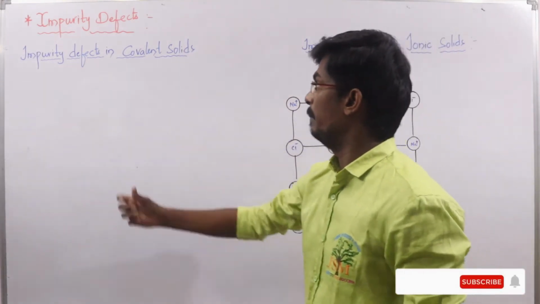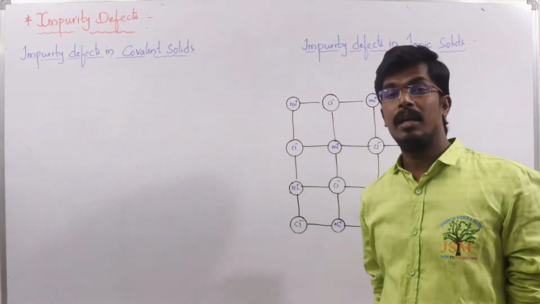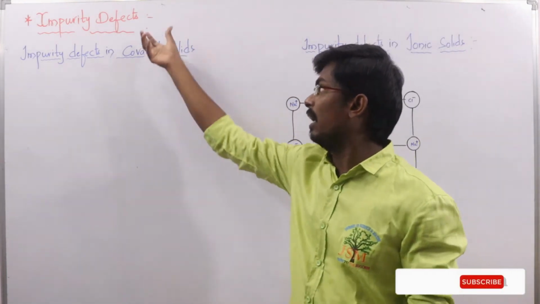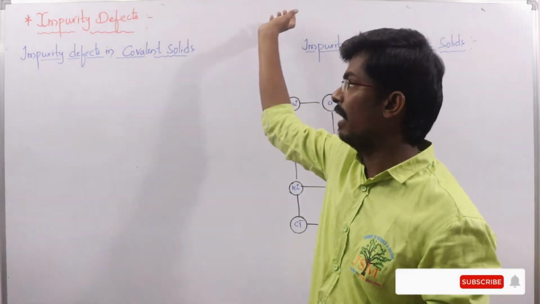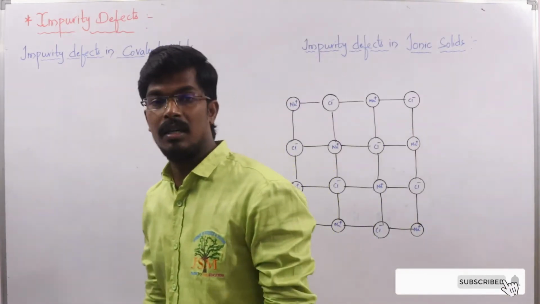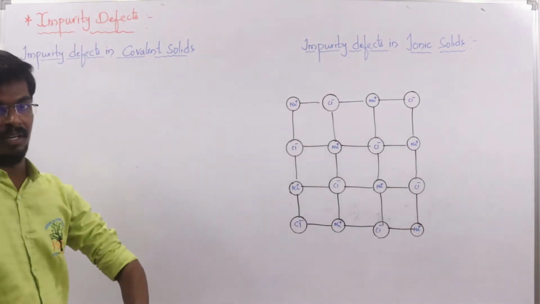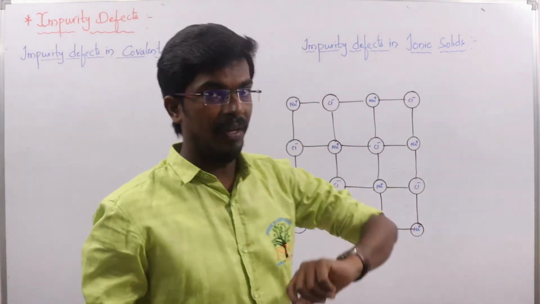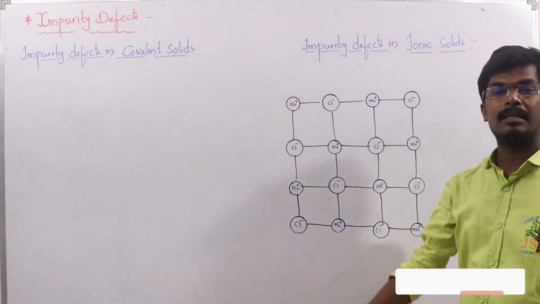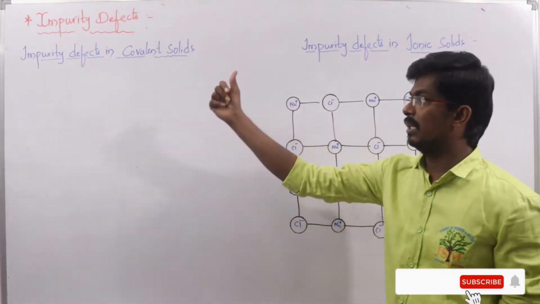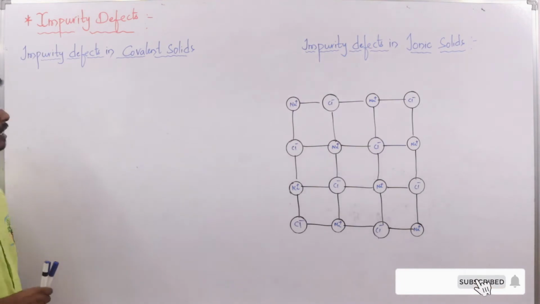So impurity defect, as the name suggests, is a defect that is going to arise when impurities are present in a lattice site. So in the case of host atoms, if any foreign atom is present, a defect is going to arise. That we usually call an impurity defect. These impurity defects we can expect either in covalent solids or in ionic solids.